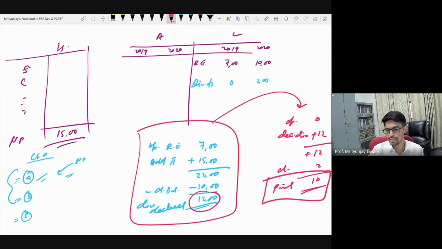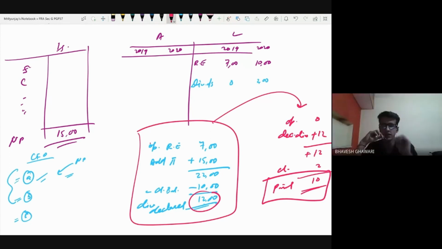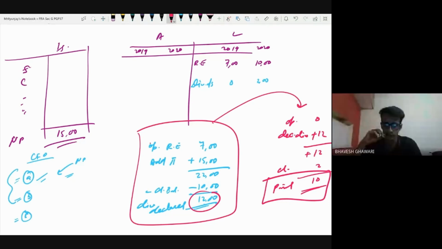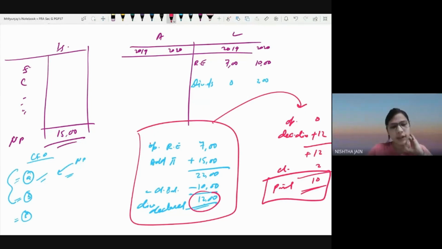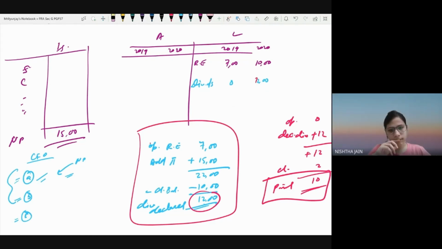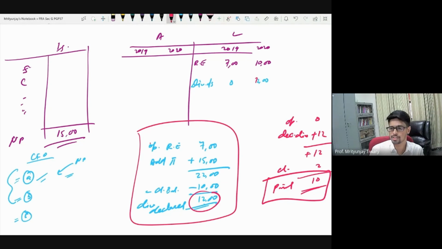More questions? Go ahead. So, sir, following on to this question, this dividend paid will come under cash flow from financing activities, right? Yes. CFF. Okay. So I was saying if none of it is paid, then nothing will happen now. No, if none of this is paid, then let us say if this number was 12 lakh, then nothing needs to go to the cash flow statement because payment would be 0 in that case.